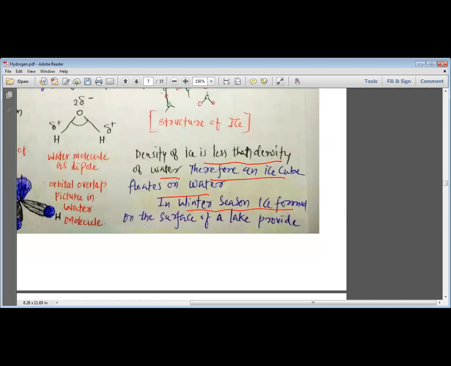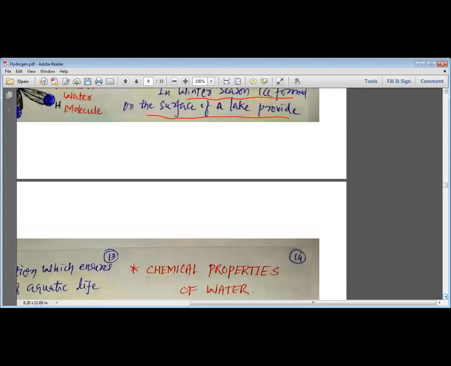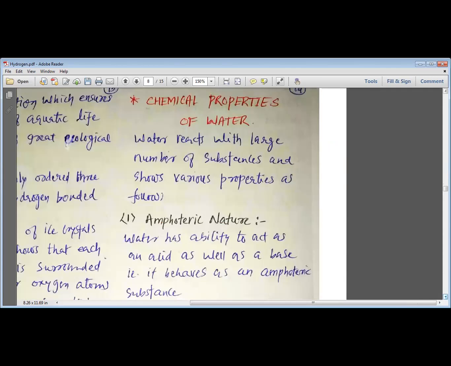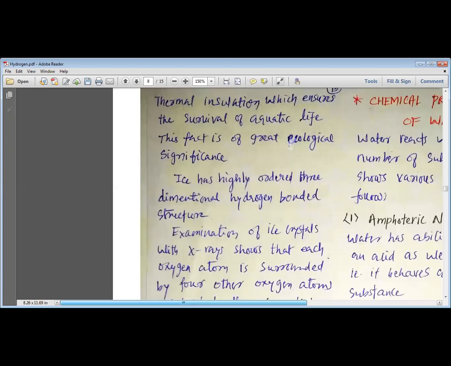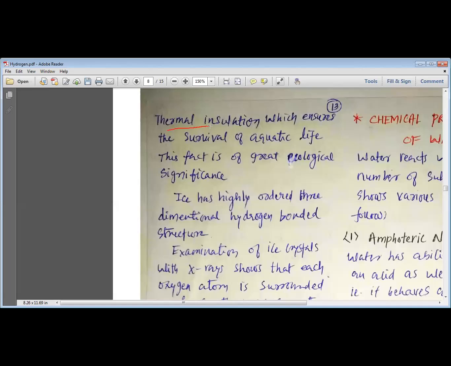In winter season, ice forms on the surface of a lake. In winter season, my dear students, the ice formed on the surface of the lake provides thermal insulation, which ensures the survival of aquatic life underwater.